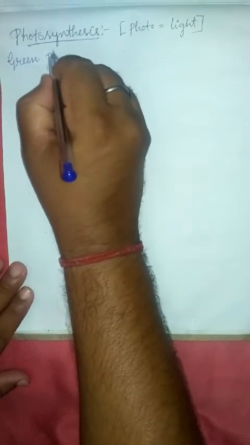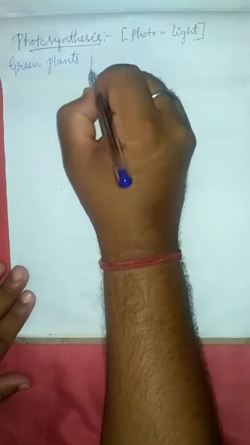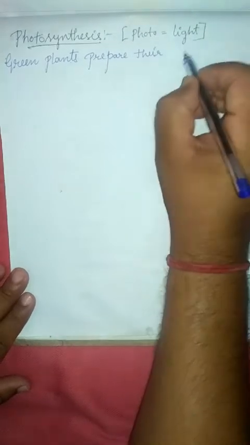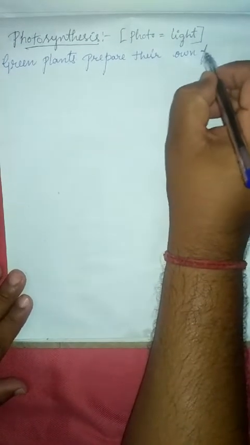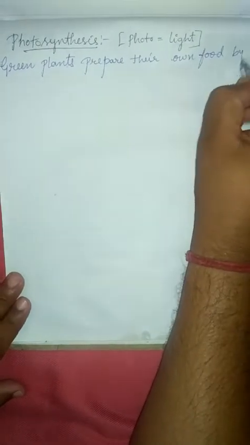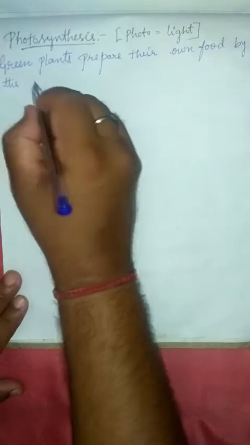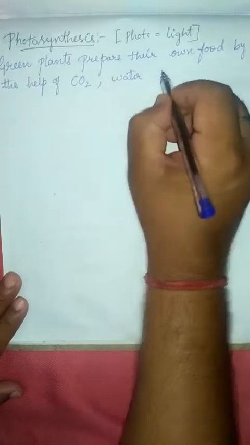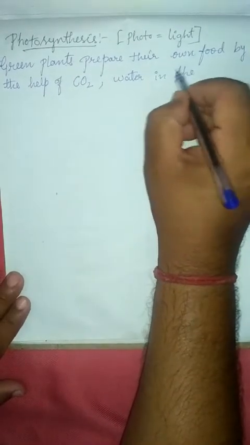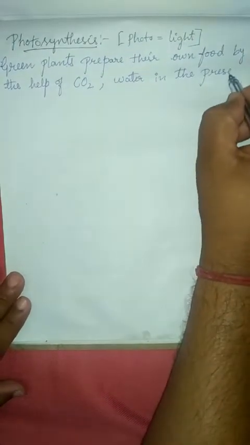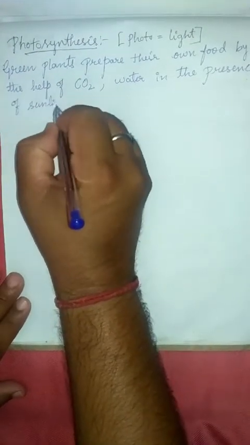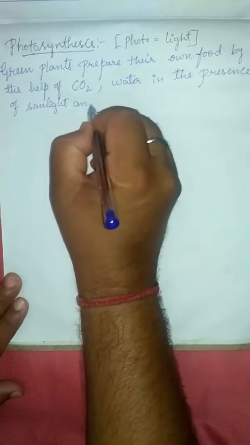Green plants prepare their own food by the help of carbon dioxide, water, in the presence of what? Sunlight and chlorophyll.